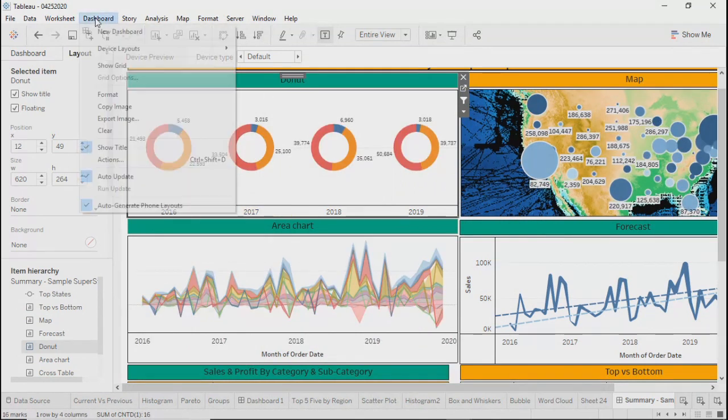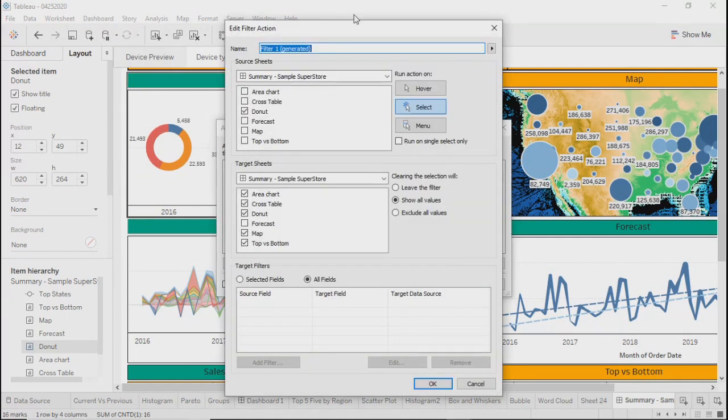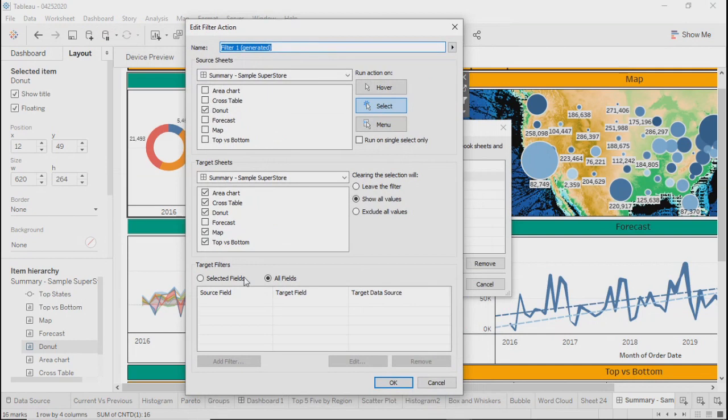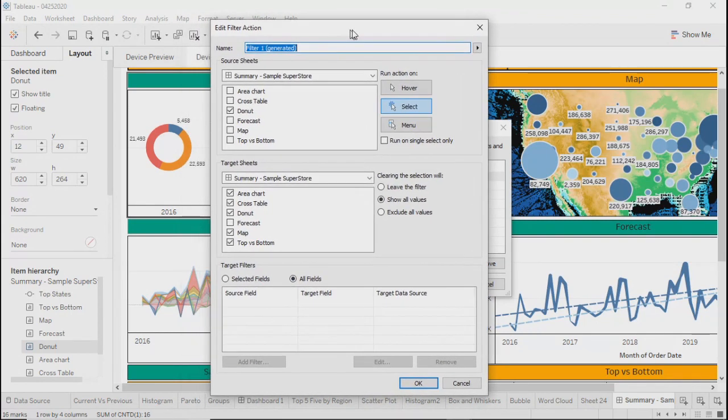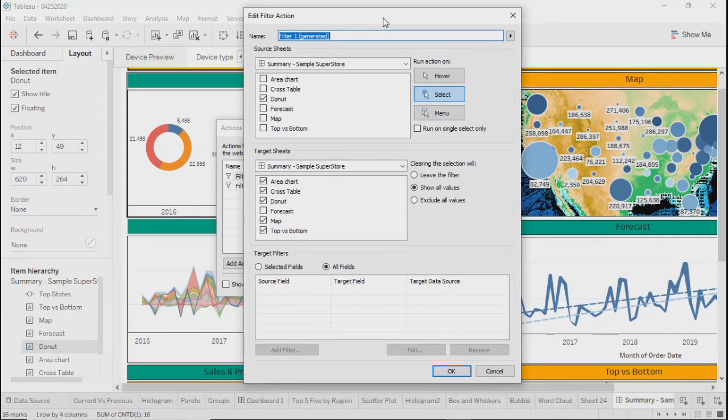I'll go ahead into dashboards, actions, edit the same filter once again, and over here in place of all fields, I'll specify the field through which I want my filter to work, right? And I want only category to be applicable everywhere, not the year. I'll repeat again: I want only category to be implemented as a filter for all the sheets, not the year.